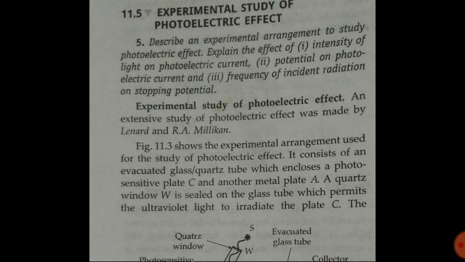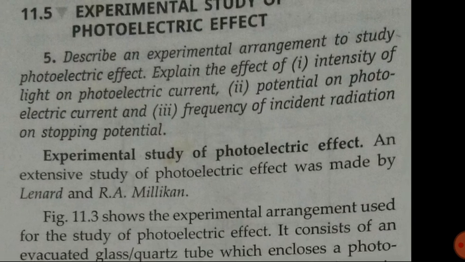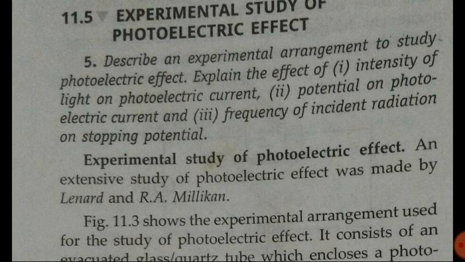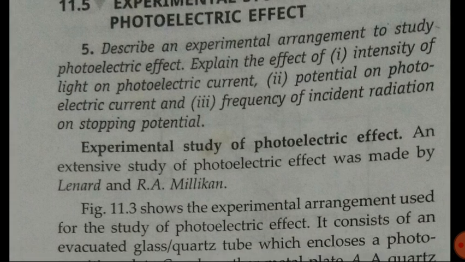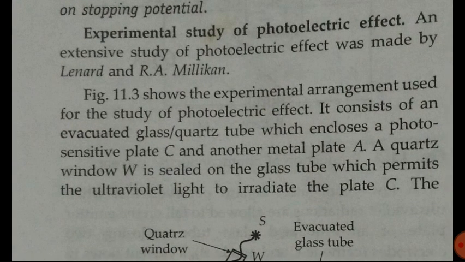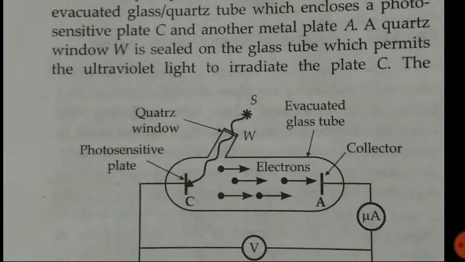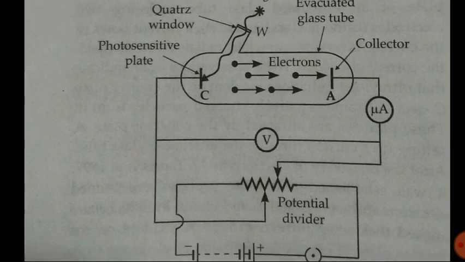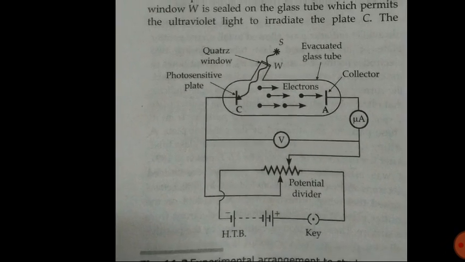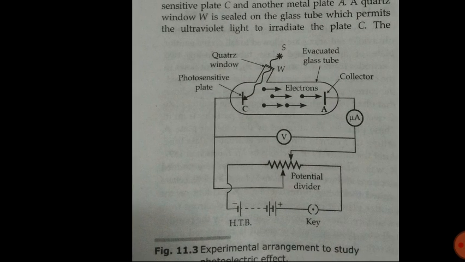So here what we are going to discuss is the effect of intensity of light on photoelectric current, potential and photoelectric current, and frequency of incident radiation on stopping potential. So one by one I will tell you what is stopping potential, etc. Okay, so the experimental study was done by Lenard and Millikan.